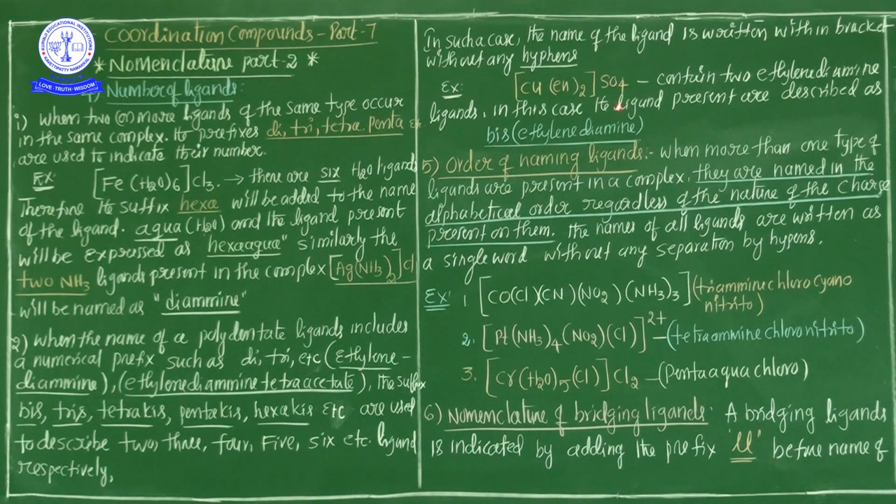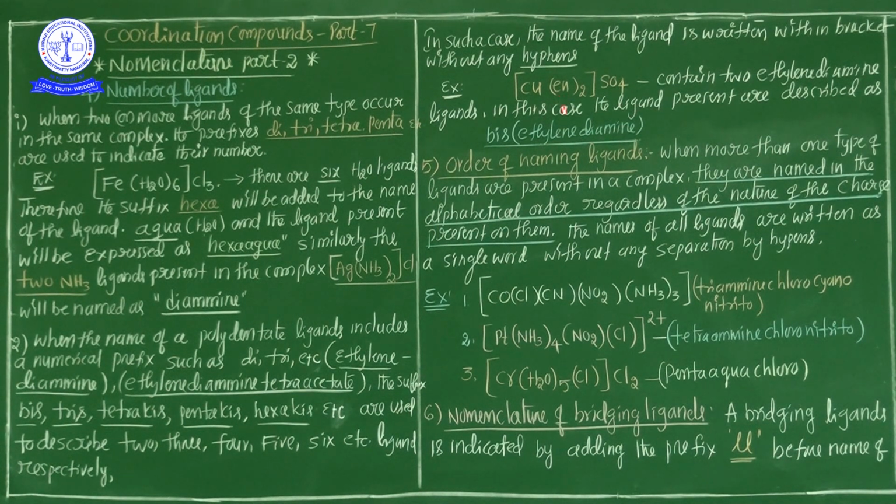The ligand is en, ethylenediamine, which is present 2 times. Ethylenediamine is a polydentate ligand, so the number of ligands, 2, is represented by bis. So we use bis(ethylenediamine). The polydentate ligand name is included in brackets without any hyphens.